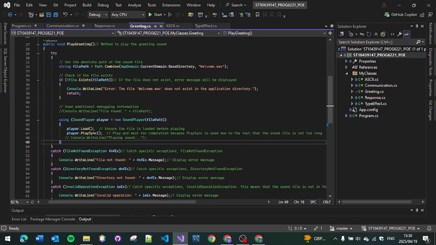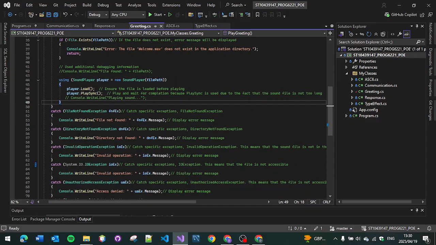I used play sync, so it will play, wait for everything else to run, then once the wave file is finished, all the other code will run.